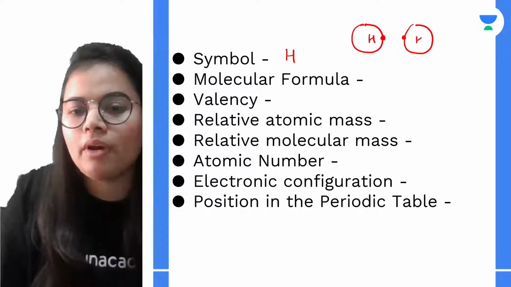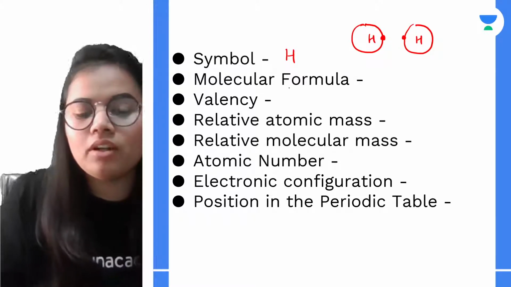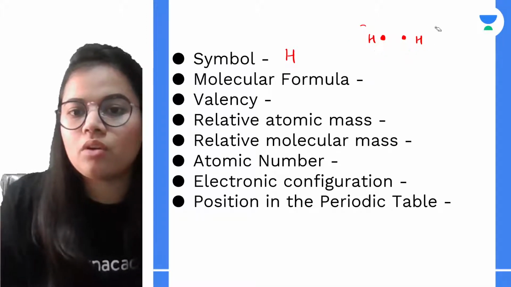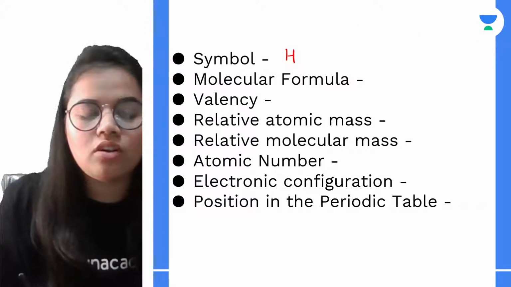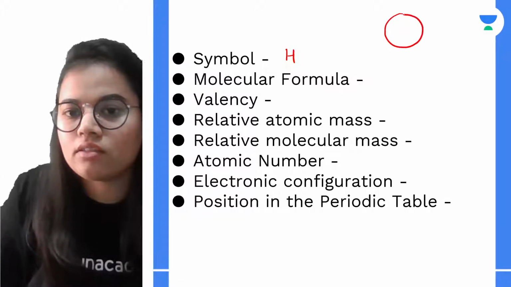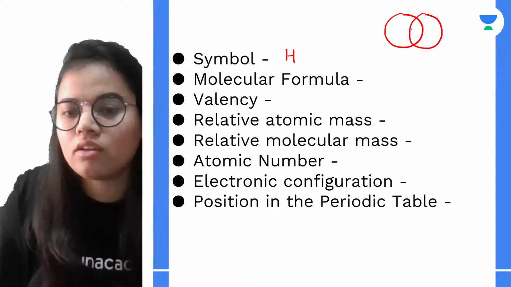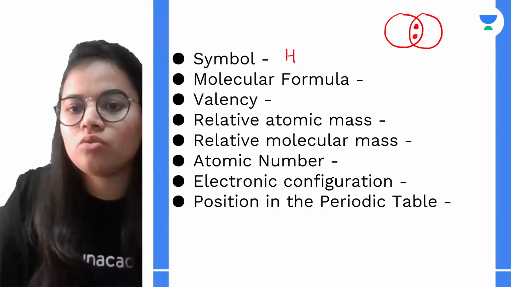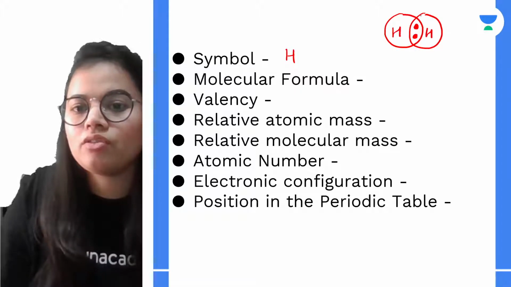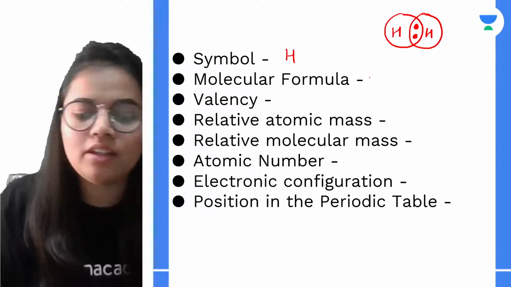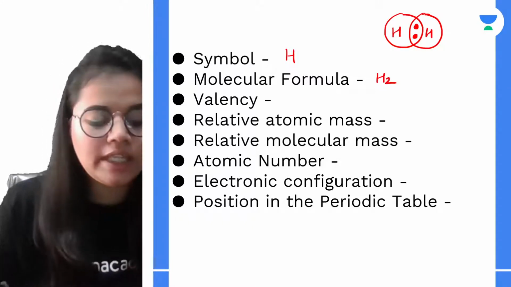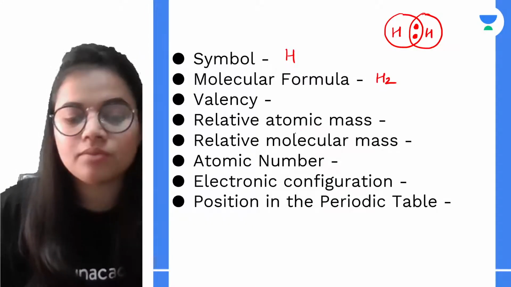They both combine and form a diatomic molecule. So the structure of hydrogen would be somewhat like this. These two electrons are shared by two hydrogen atoms, and therefore we get the molecular formula H2.